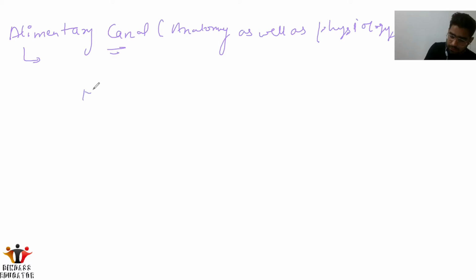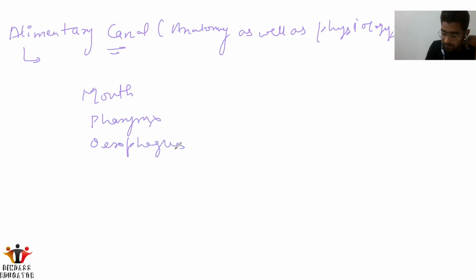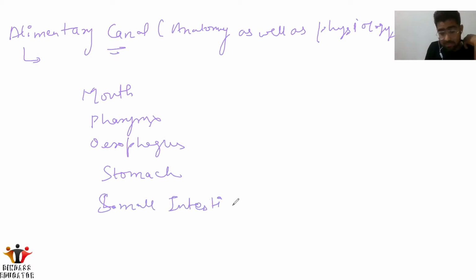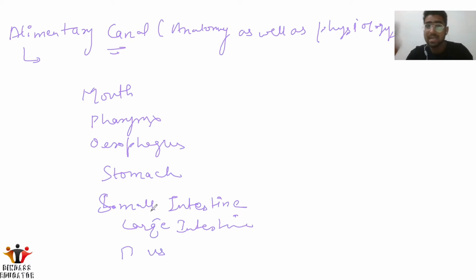As I told you, it starts with the mouth, then the pharynx, then the esophagus, then the stomach, then the small intestine, then the large intestine, and at last the anus. So: mouth, pharynx, esophagus, stomach, small intestine, large intestine, and the anus. Now we'll start with the mouth first.